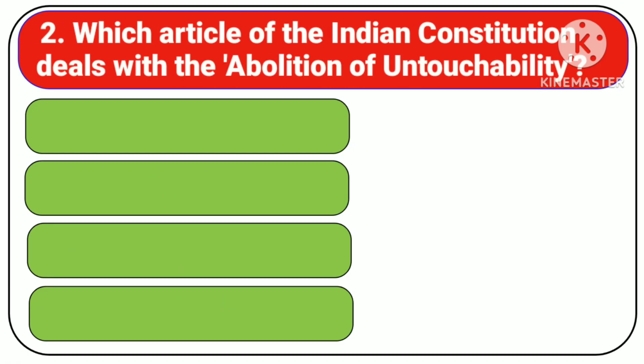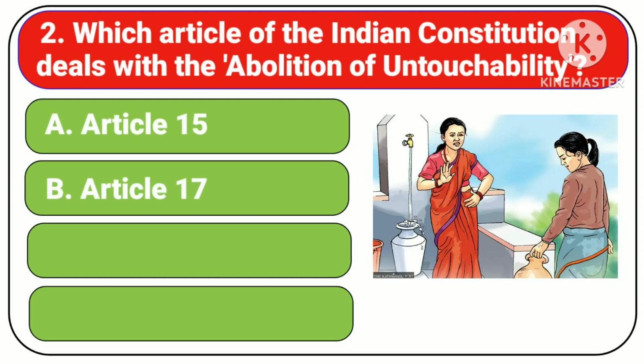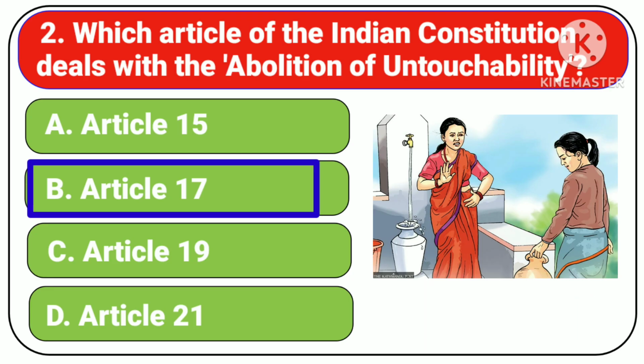Which article of the Indian Constitution deals with the abolition of untouchability? Options: A. Article 15, B. Article 17, C. Article 19, D. Article 21. Correct answer is Article 17.